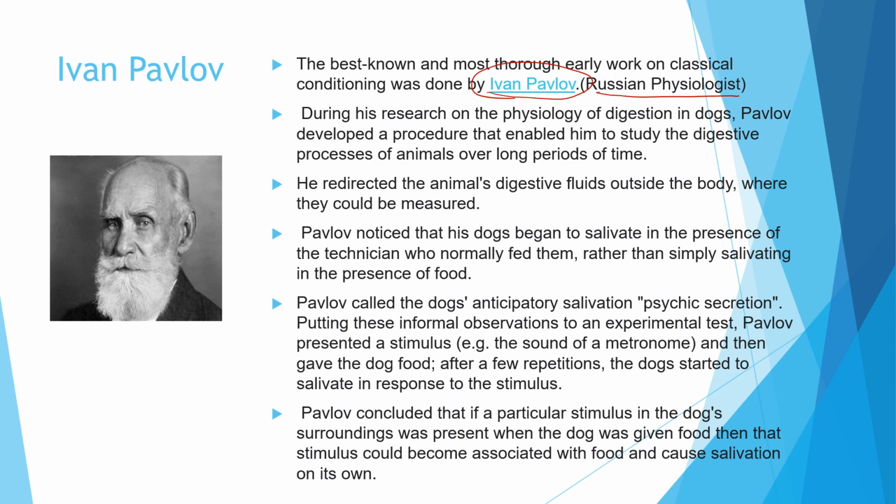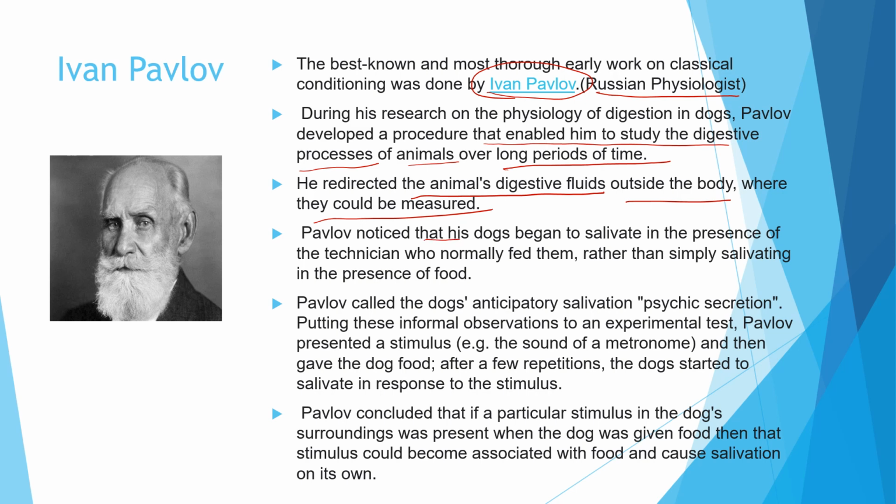So what did he do? He did a research on the digestion in dogs. So Pavlov developed a procedure that enabled him to study the digestive processes of animals over long periods of time. Now he redirected the animals' digestive fluids outside the body where they could be measured. So they started salivating. So what the experiment was?